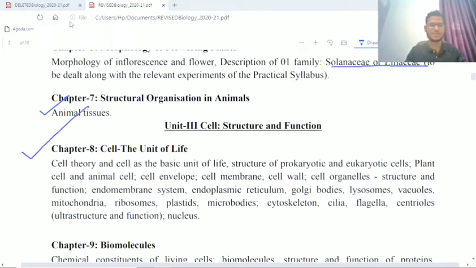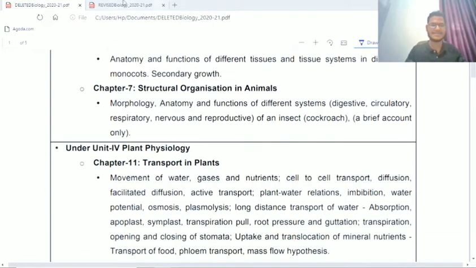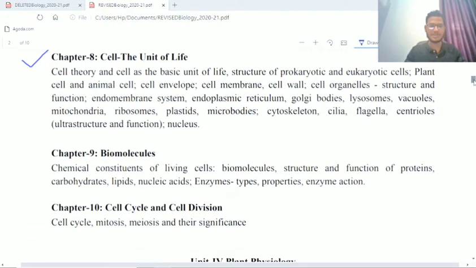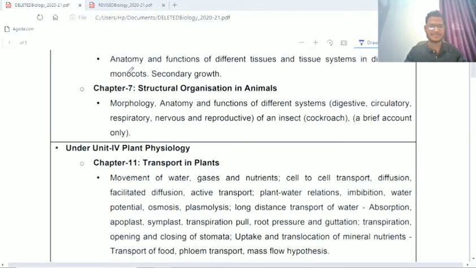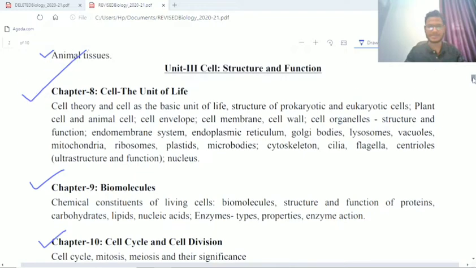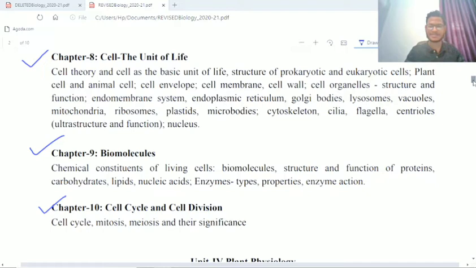Okay, next, unit 3, cell: the unit of life. So you have to go through this chapter 8 because there is no deletion from chapters 8 and 9. You can see here 8 and 9, cell: the unit of life and biomolecules, are there as it was before. But cell cycle and cell division, chapter 11, only chapter 11 is changed. This one is the same, chapter 10, chapter 9 and chapter 8 same as before, right? So unit 3, cell structure and function, is exactly as before.